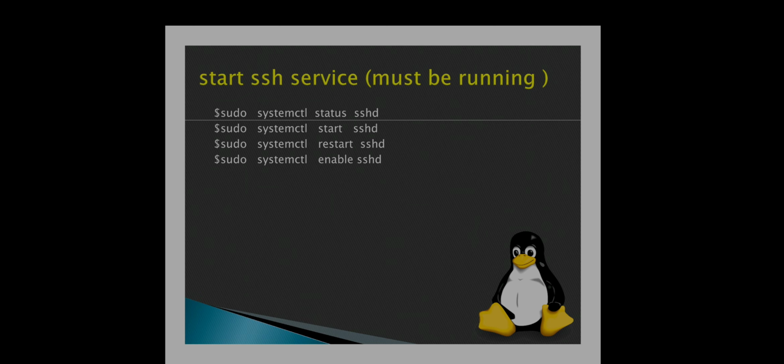After starting the service, by using the enable command of the service, you can achieve this: if you restart your server or instance, you don't need to start it again and again. If you enable the service, then it will automatically start the service after restarting.